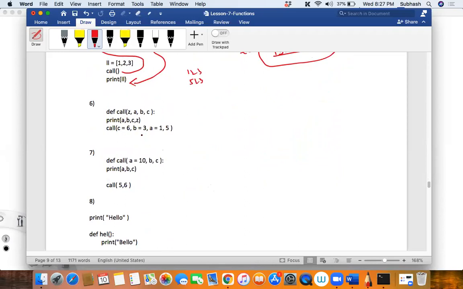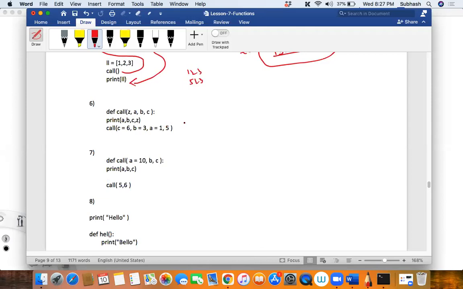We call it keyword based, right? C is equal to 6, B is equal to 3, and A is equal to 1 we have given, and then we are saying 5, isn't it? So this 5 should get stored where? B? No, Z, because it's the remaining one.